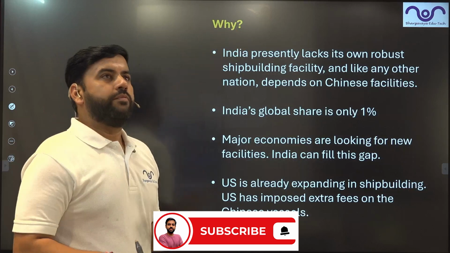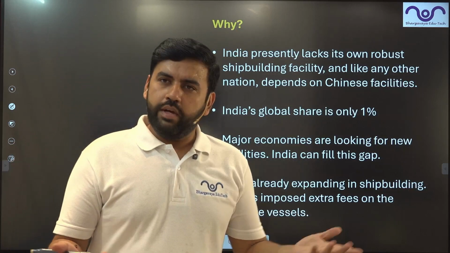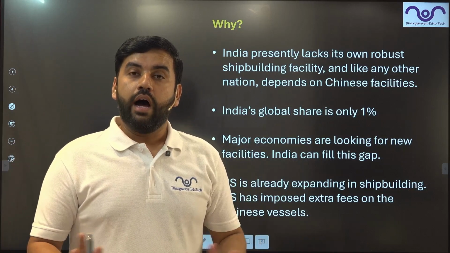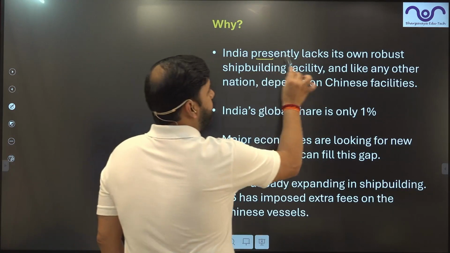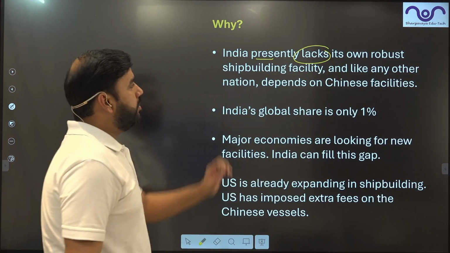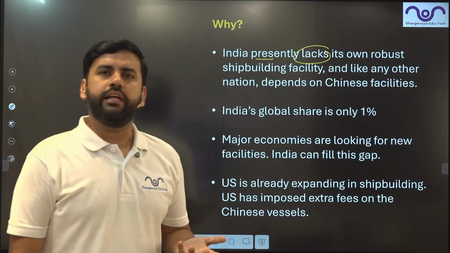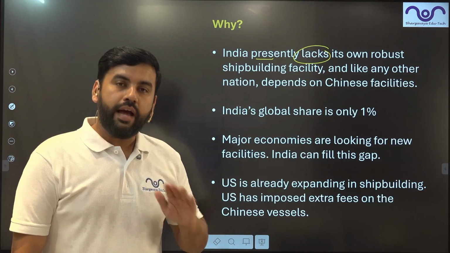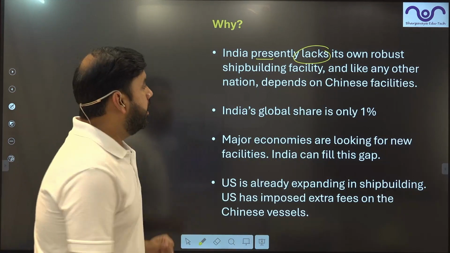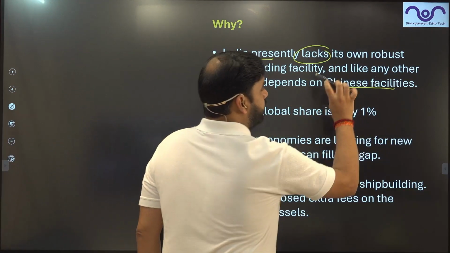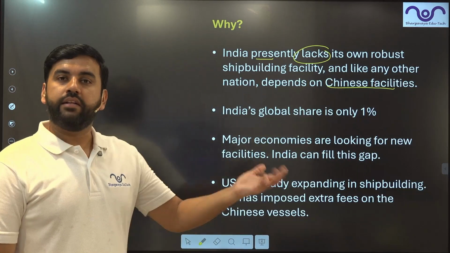Why do India need such clusters? Do we have so much money to invest? Or do we have no money to invest? The answer is very simple. India presently lacks a robust shipbuilding project or facility. We do not have large vessels being created in India. We depend on Chinese facilities for that, like many other countries.